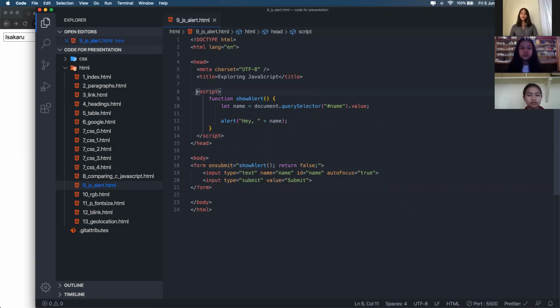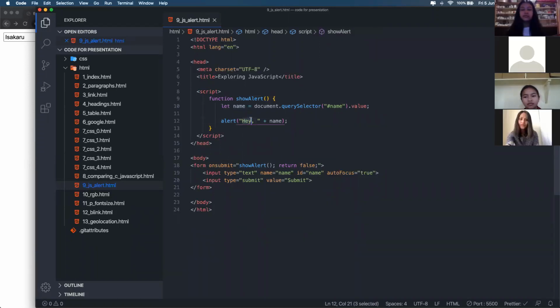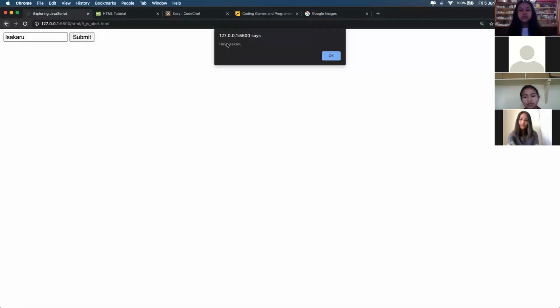Whenever we use JavaScript, we specify this script tag, and inside we can write any kind of function. So on submit, show alert is calling this function, and we're taking the name from the input box and the value, and putting it into a new variable. These are called variables. And then I'm using the inbuilt alert method to call the alert box.